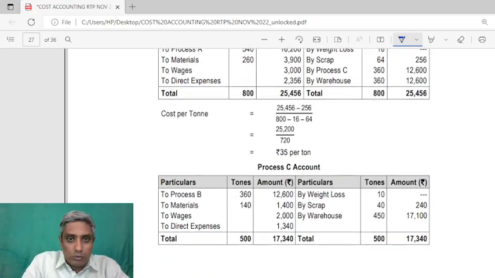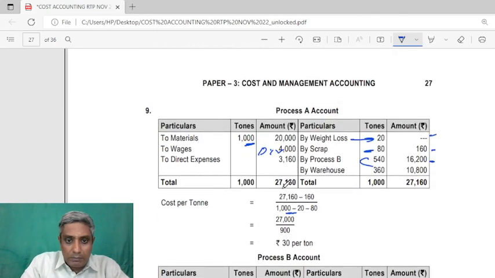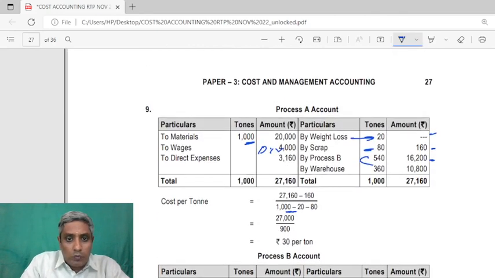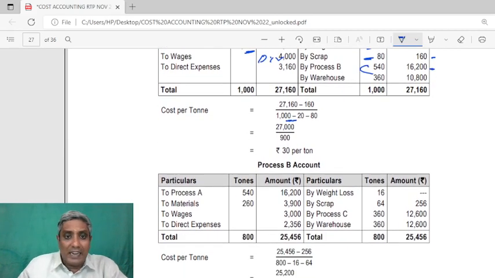Now, let us go through process B. In process B, same method. So, 540 will come here and materials are added as per the question. This 540 comes from where? It is from here. So, this 540 will come, and the value will be the same. 260 material added, they have given.